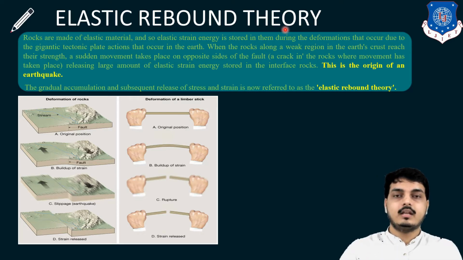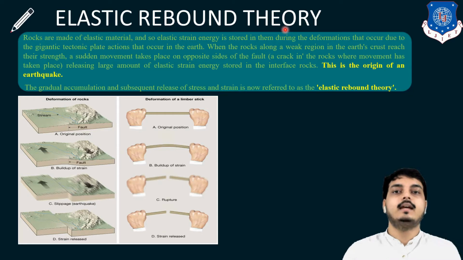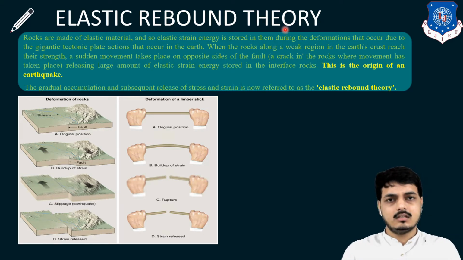When the rocks reach their maximum capacity to hold the strain energy, sudden movement or failure of the rock occurs and faults are formed. The stored energy is then released, so an earthquake occurs.